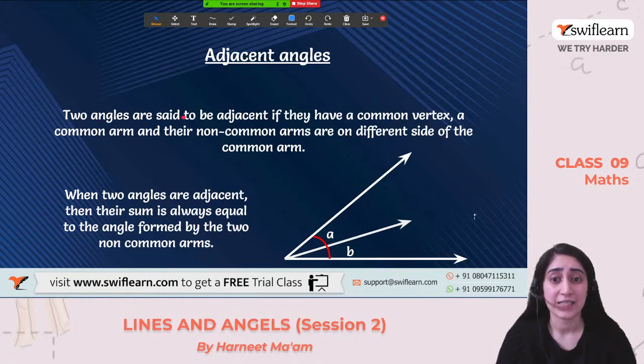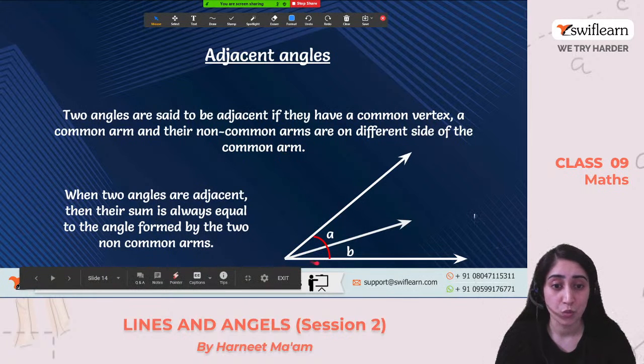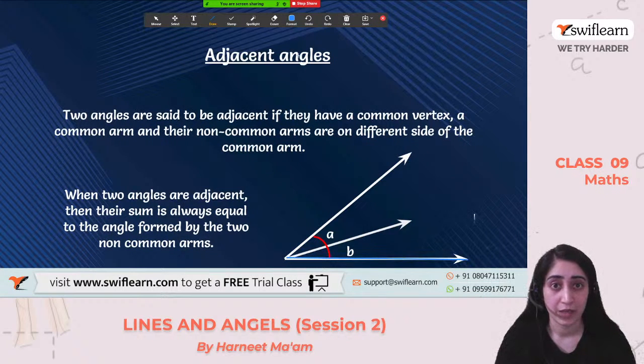Two angles are said to be adjacent if they have a common vertex and a common arm, and their non-common arms are on different sides of the common arm. You getting the point? See, there is one arm which is common. Which is the common arm here? This one. Can you see? This is the common arm. There are two angles formed next to each other. Just one arm is common and the rest of the arms are just adjacent, and they have just one vertex, which is this one. This is the only vertex.